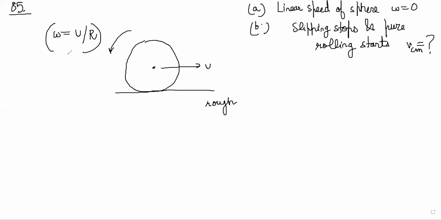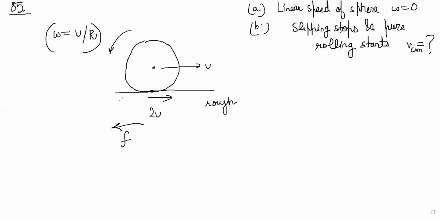This is V by R. So first let's do it by angular momentum conservation. Now think about this initial situation. Clearly the bottommost point is going ahead, so the speeds are being added: V plus omega R. The bottommost point actually has speed of 2V. So friction will act backward. Friction is acting on the bottommost point.